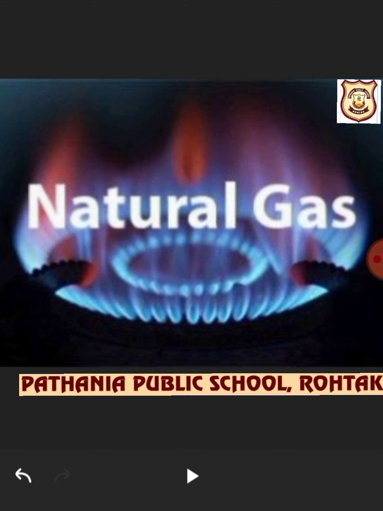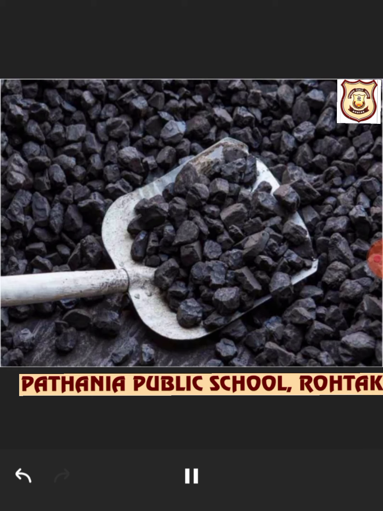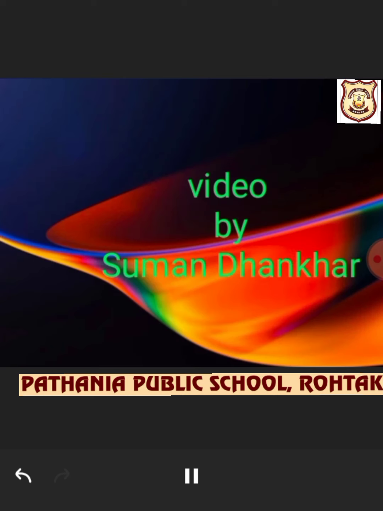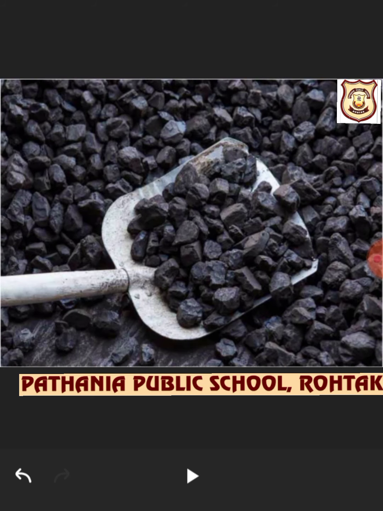Now let's talk about non-renewable resources which can be exhausted: petroleum, natural gas, and coal. They are present in very limited quantity. They all are non-renewable natural resources.